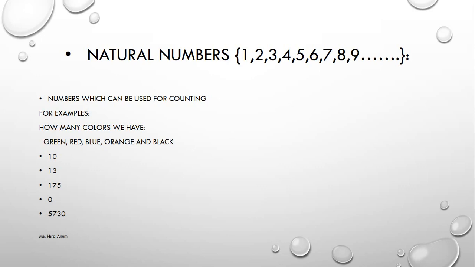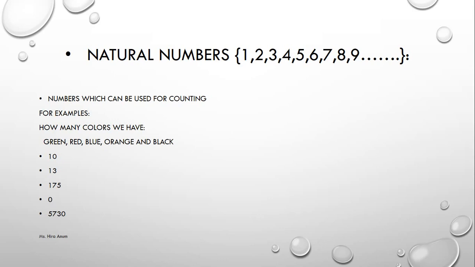10 is a natural number. 13 is a natural number. We never calculate from 0, 1, 2, 3, 4. Calculation starts from 1, 2, 3, 4, 5. 0 is not a natural number. 5730 is a natural number. 400 is a natural number. 500 is a natural number. But 0 is not a natural number. Minus 1 is not a natural number. Natural numbers start from 1, 2, 3, 4, 5, 6, 7, 8, 9 and so on.